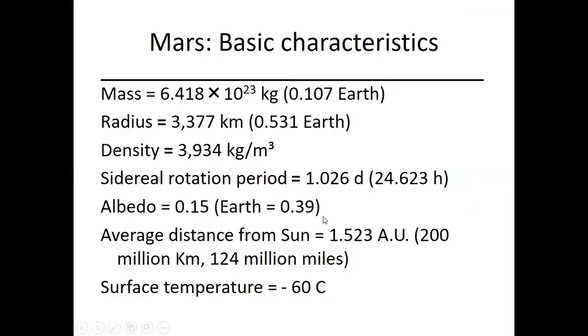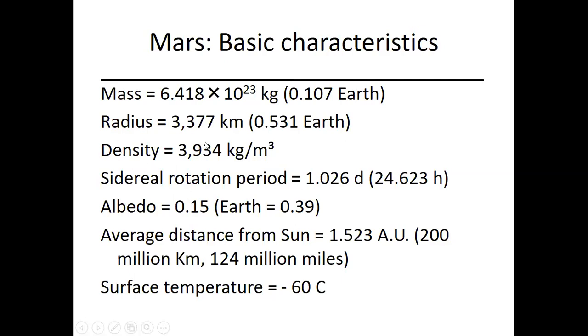All right, so the basic characteristics of Mars. Mars is about 0.107 times the Earth mass. So you see, it is smaller than the Earth. And the radius is about half the Earth radius. It's 0.531 times the Earth radius, right? So it's roughly half the size of Earth.